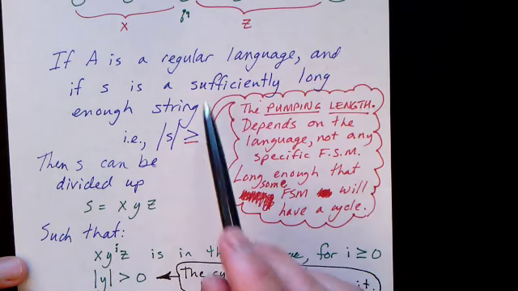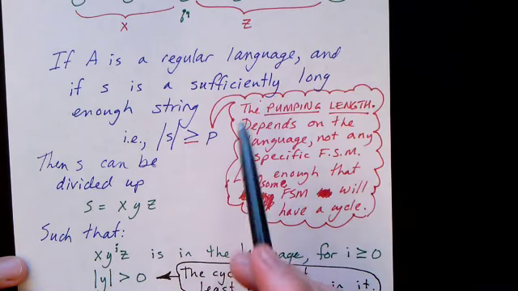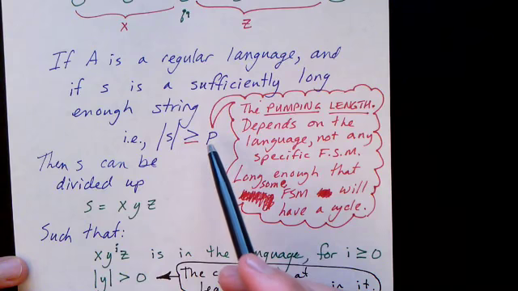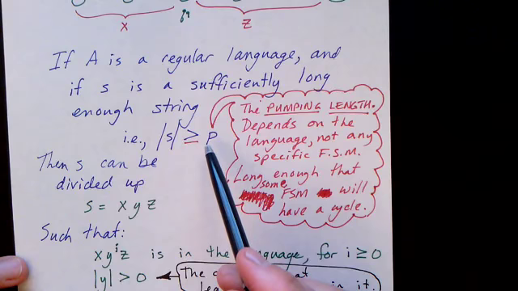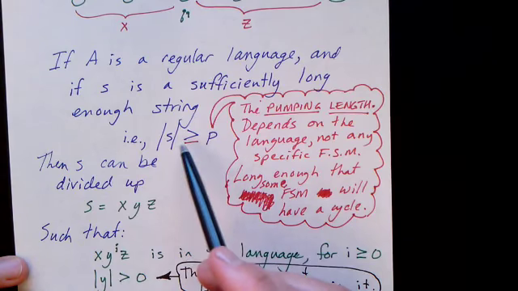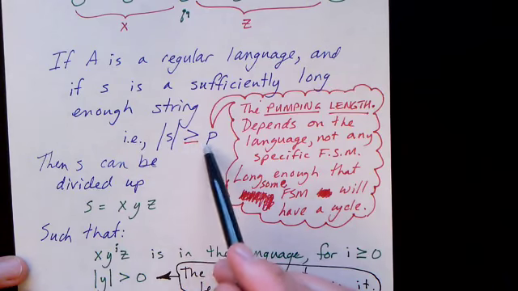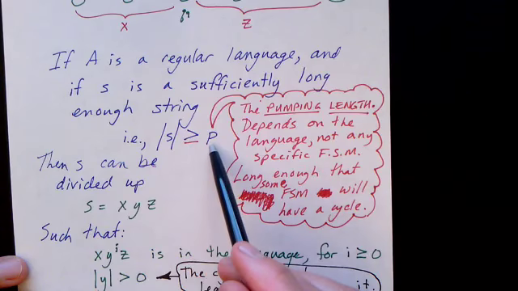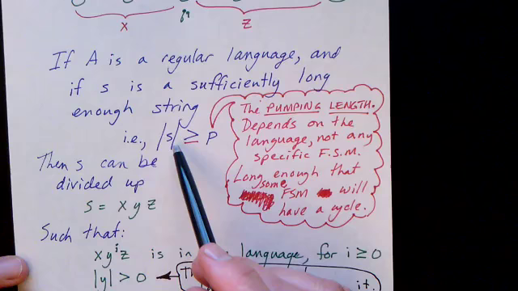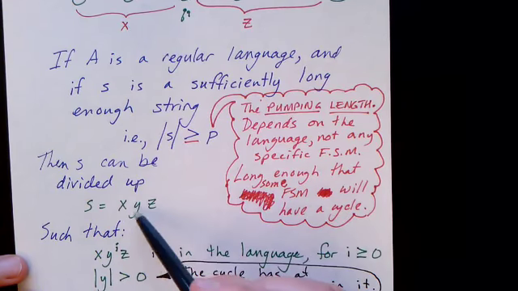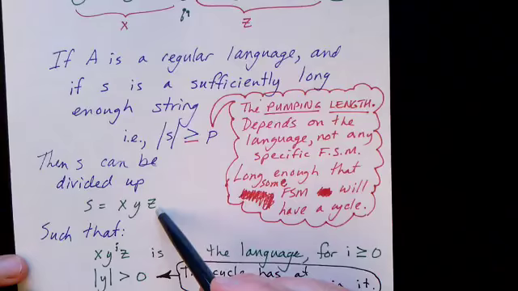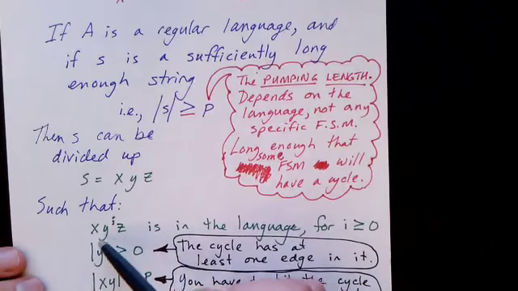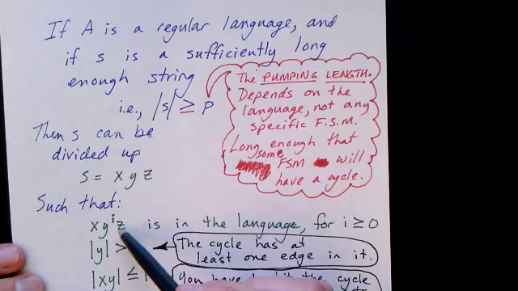So if A is a regular language, then there is some length for that language such that any string s whose length is greater than or equal to p has to be divisible into 3 parts, x, y, and z. And furthermore, the language has to contain x y^i z as well, for all i.